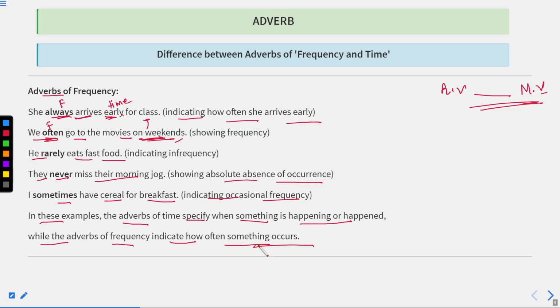You may have several other examples. For example, if we talk about the word never, never can be used for frequency and time. Okay, for example, I never missed the bus. It means it has happened never. Okay, and if I say you will never receive it. Okay, so never is also frequency over there. Okay, now let us move to the next one.